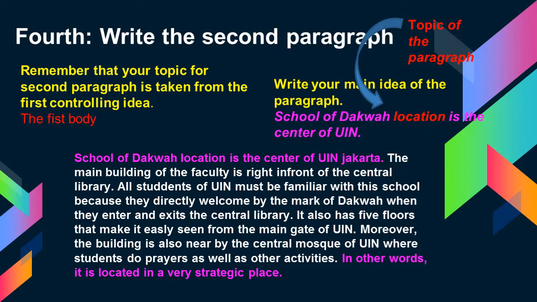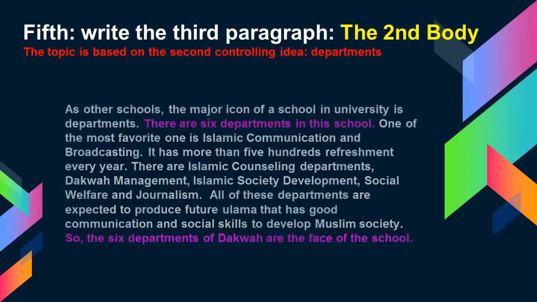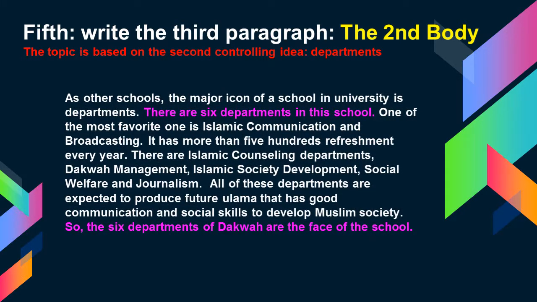Next, you need to know that this is a topic, like I have mentioned before, and these are the sentences. The first thing you need to do is write the third paragraph, which is the second body of the text. The topic is based on the second controlling idea, which is departments. There's a bit of a difference from the previous paragraph.